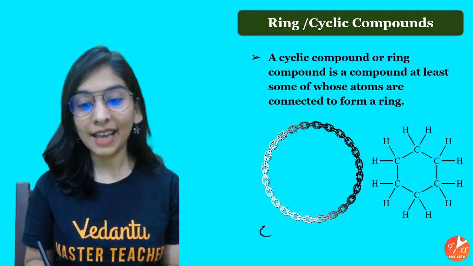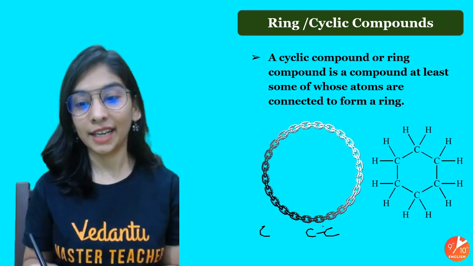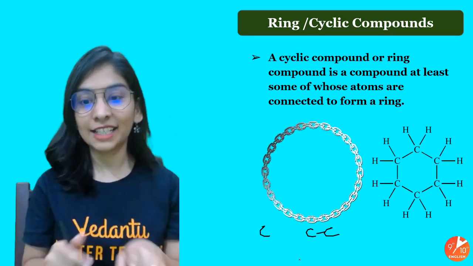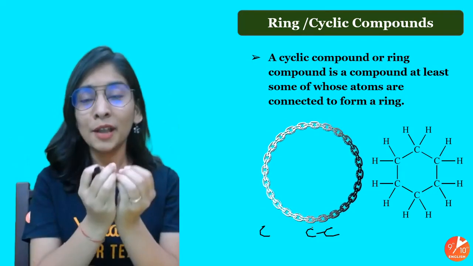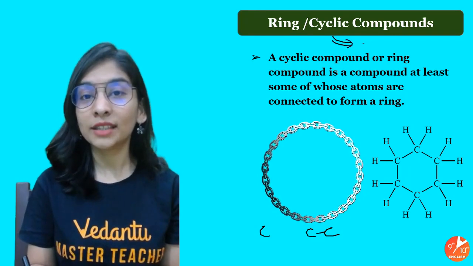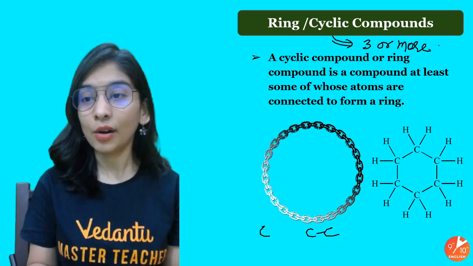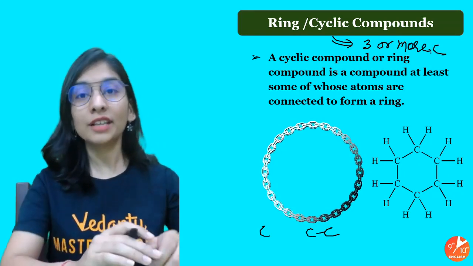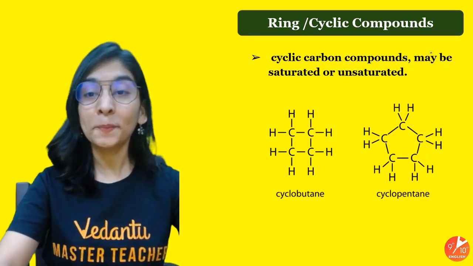Just 1 carbon can never make a chain, you know that, and 2 carbons also can never make a chain. How can they make a cyclic chain? You can see 2 ends, how will you join them? How will you make a closed loop out of them? So cyclic compounds only start with 3 or more carbons. Okay, students? Let me give you some examples.